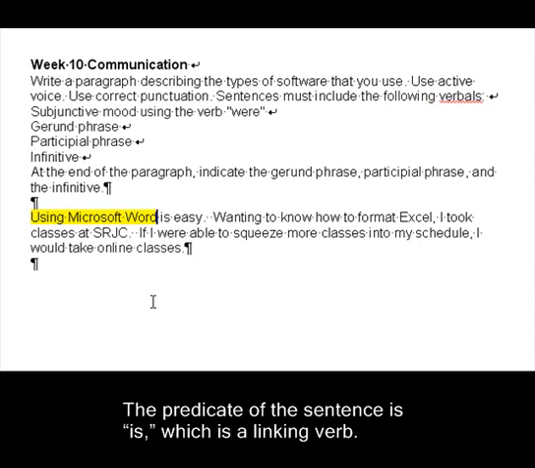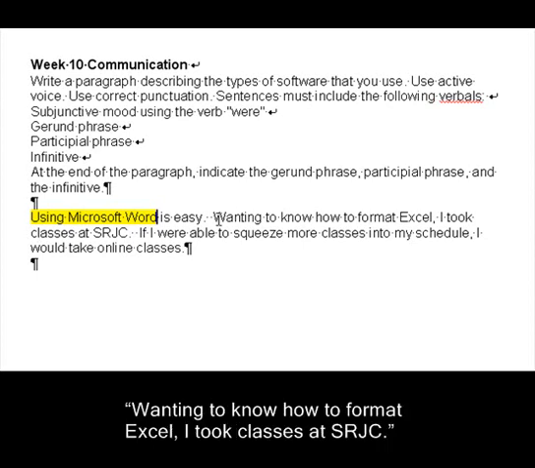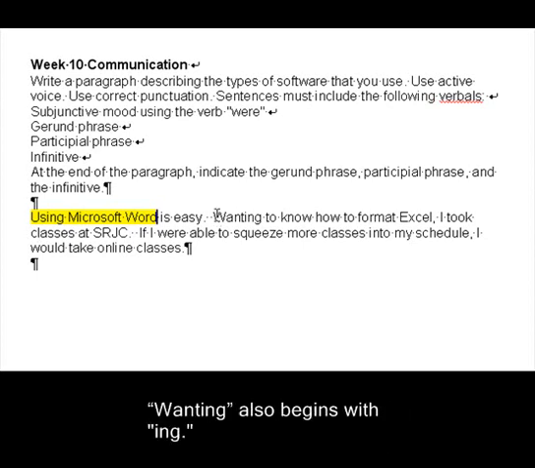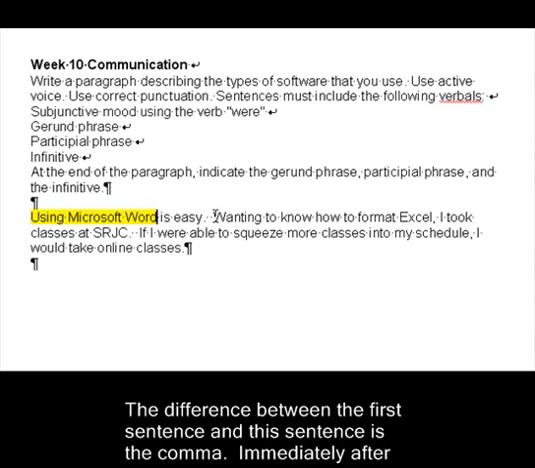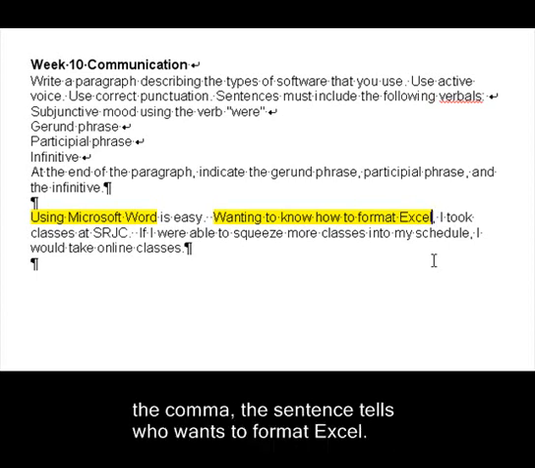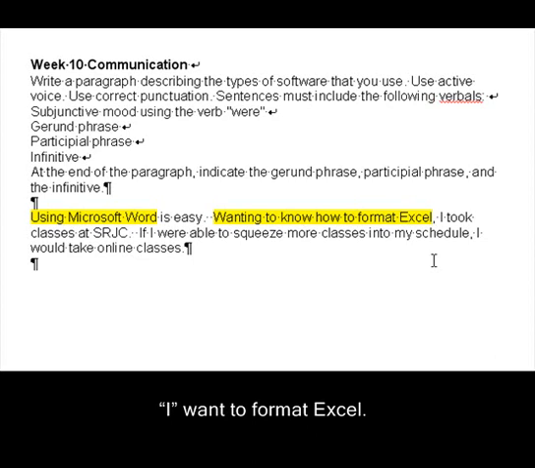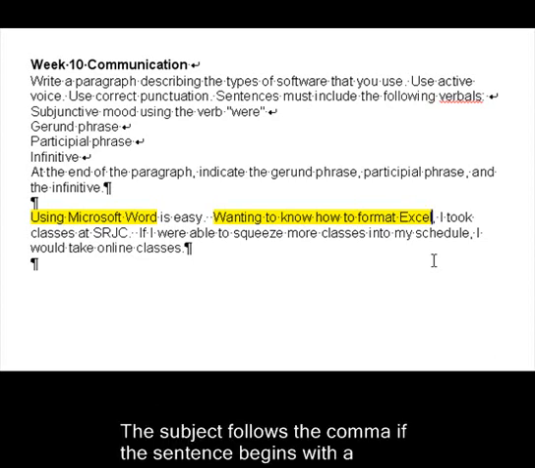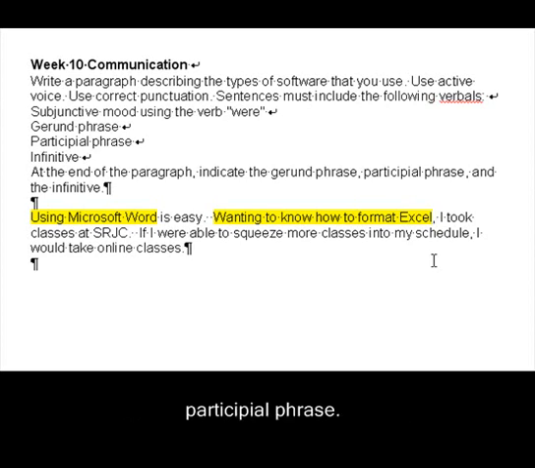Is a linking verb. The second sentence, this one begins with wanting to know how to format Excel, also begins with ing. The difference between the two is that this begins with ing. It stops with a comma. And immediately after the comma, it tells who wants to know more about how to format Excel, and it's I. So it'll always have the subject immediately following the participial phrase.